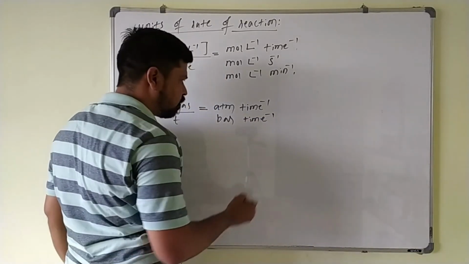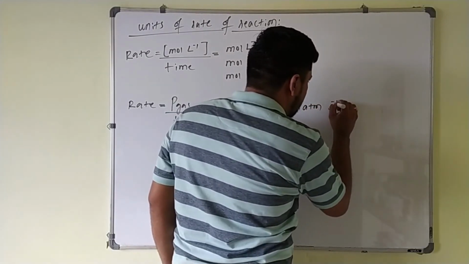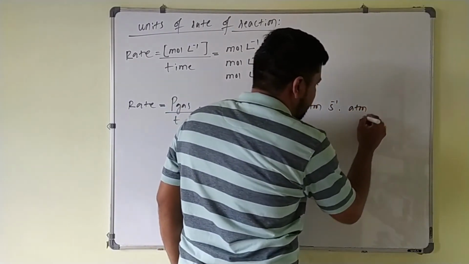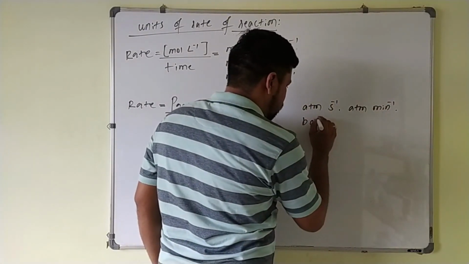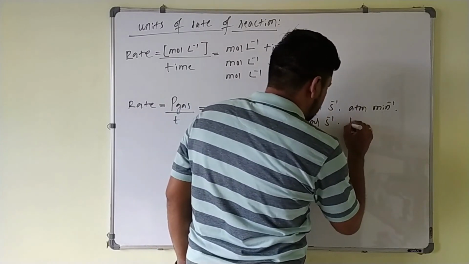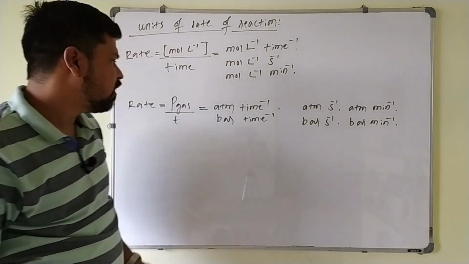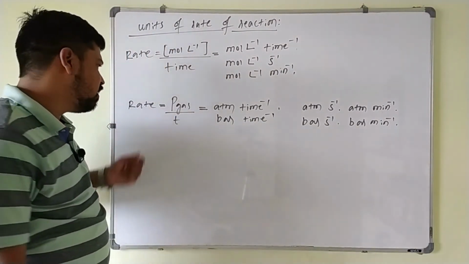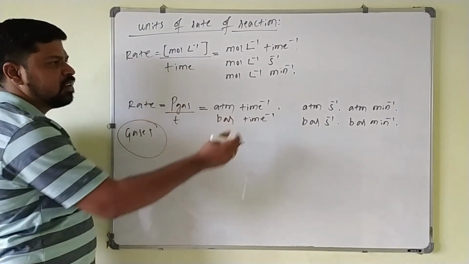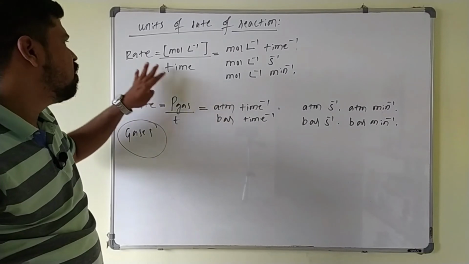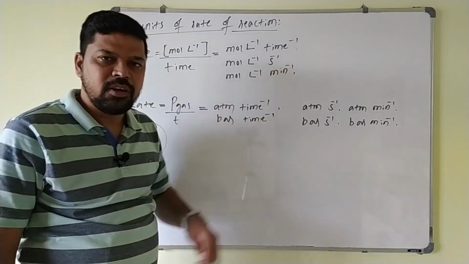This can be written as atmosphere per second, atmosphere per minute, bar per second, or bar per minute. This is the unit of rate of reaction if gases are involved in the chemical reaction. For liquid reactants, the earlier unit is used.